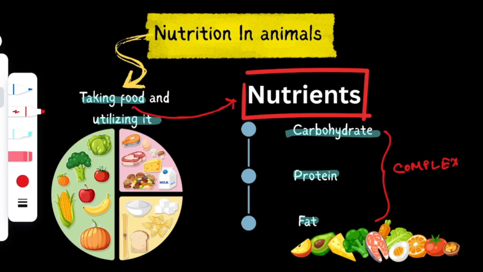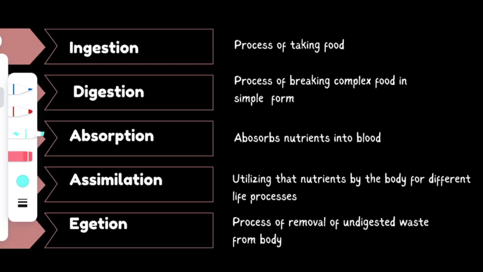Now in the case of animals or humans, the heterotrophic mode of nutrition consists of 5 individual steps. And what are they? Number 1, ingestion, digestion, absorption, assimilation, and lastly egestion. One by one I will tell you what they are.